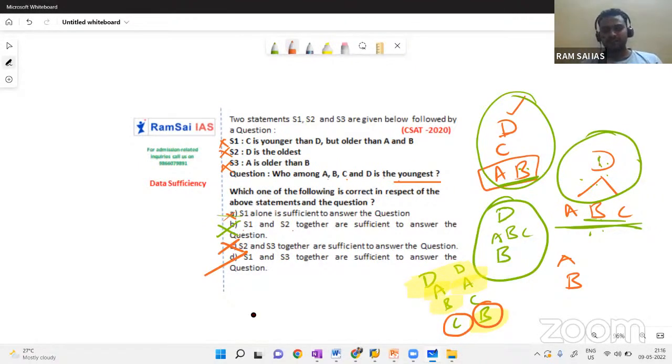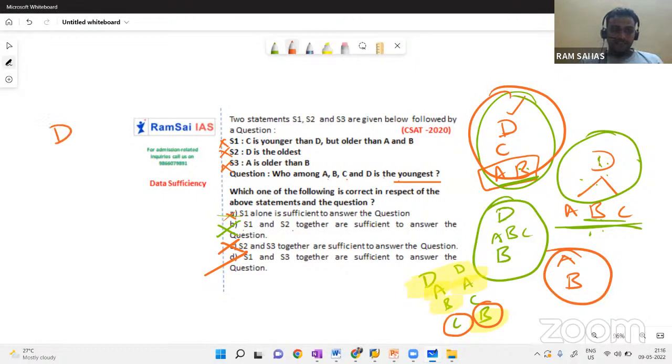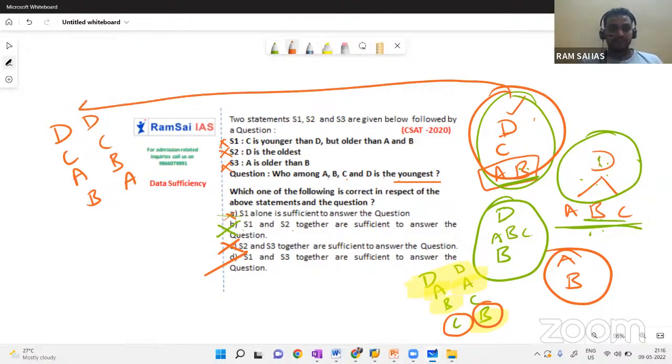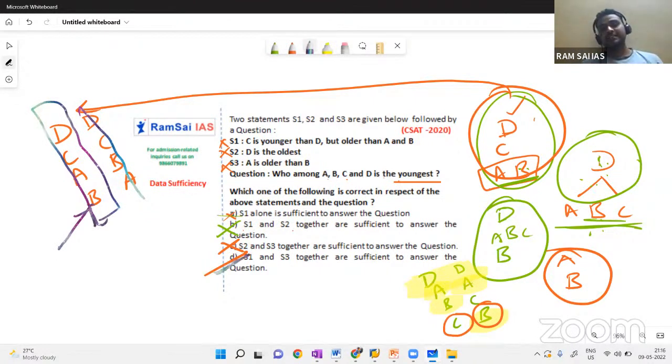Let me cross check. S1 and S3. From S1, D C, then it can be A B or B A, like this, right? From statement 1. But when you include statement 3, A should be elder than B. If A is elder than B, you can eliminate the second condition. So this is the only possibility. In this possibility, who is the youngest? B should be the youngest. As I am getting the answer, yes, option D alone is the answer.